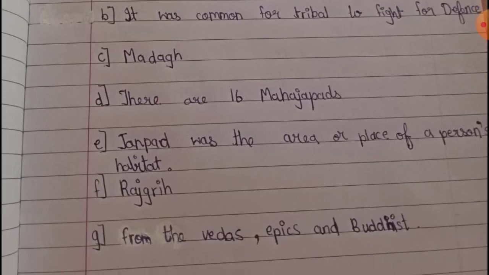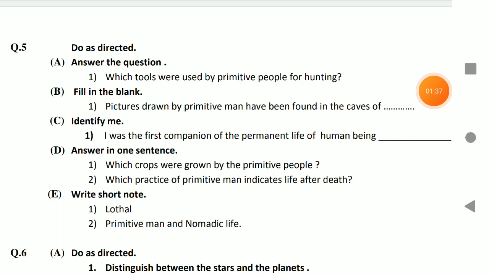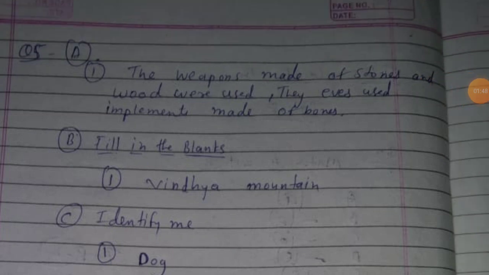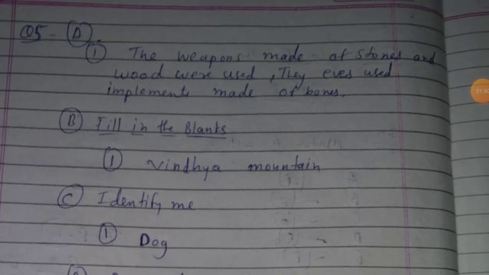Okay, now we'll go to answer 5. Okay, here we see the right tools. Okay, which tools were used by primitive people? Now we'll go to this answer. Here are the answers. Weapons made of stones and wood were used. They even used implements made of bones.